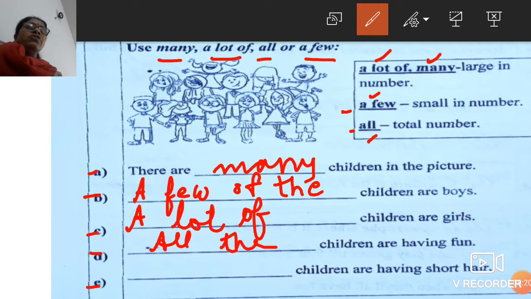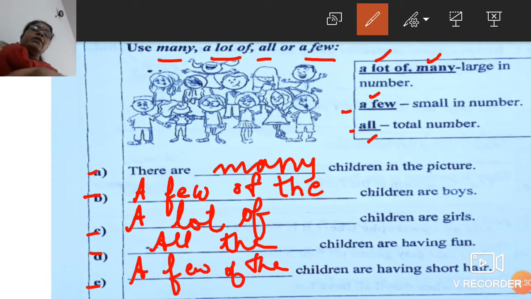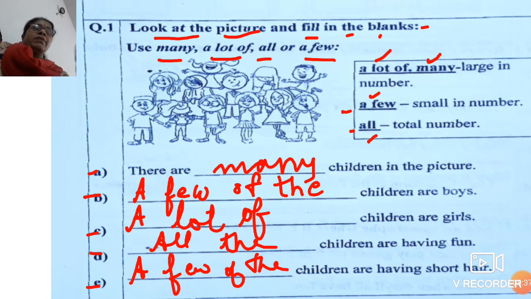Next, dash children are having short hair. Only a few of them are having short hair. So a few of the children. I told you, after few, of the comes, beta. Always remember that. A few of the children are having short hair. If you observe, then you will be able to get the answer.